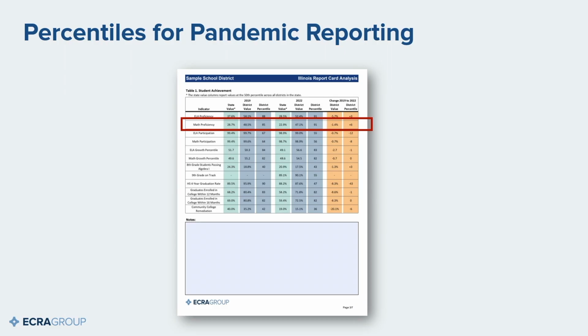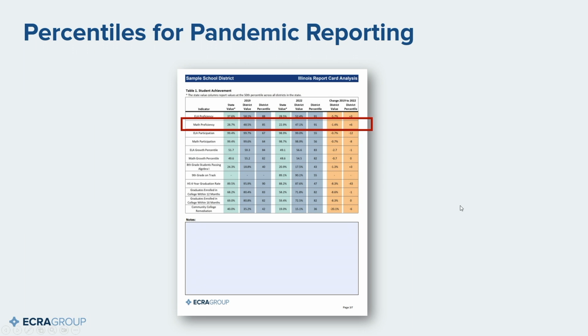Let's go ahead and look at another example. This is looking at the pandemic period by just looking at the change between 2019 and 2022, because the report does contain an analysis of both 2019 state report card data and 2022 state report card data, so we can look at the change that has happened. Again, I'm reading right off the report. Again, this is page 3 of the report,